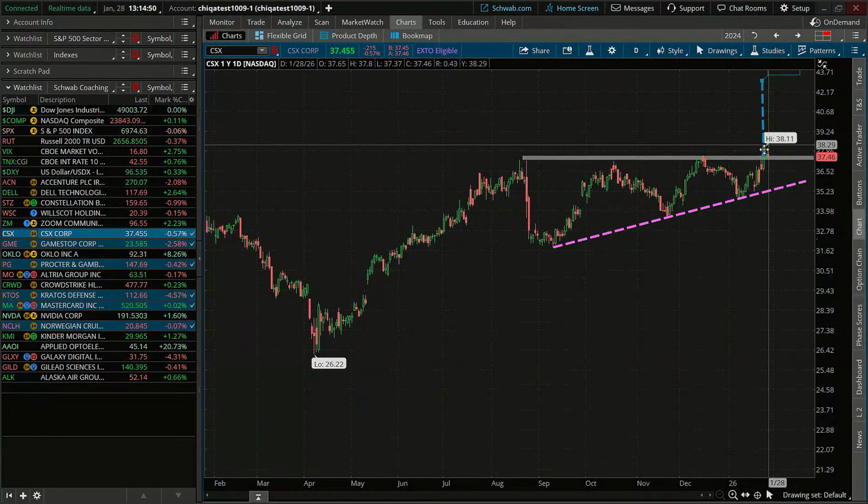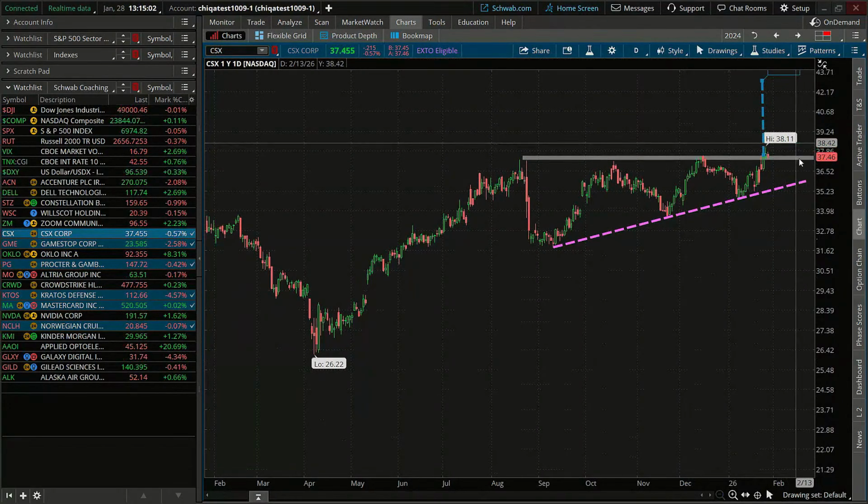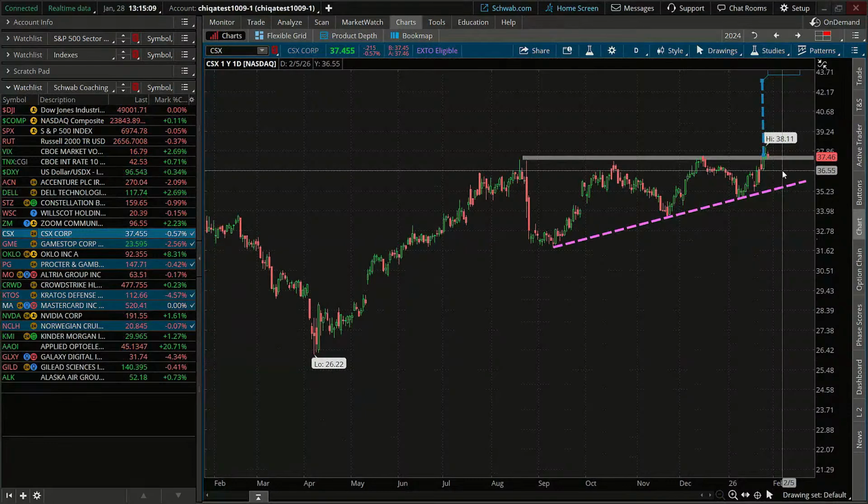So 43 or so looks like that upside. If a trader is waiting for that confirmation, waiting to take that entry, they may wait to see if we've made a higher high than we already have. And where may a trader place their stop? Well, they may place the stop a little bit below that neckline support, maybe a percentage point away, maybe 2 percentage points away, or they may look for this level at the edge of the triangle as a place to place their stop as well.